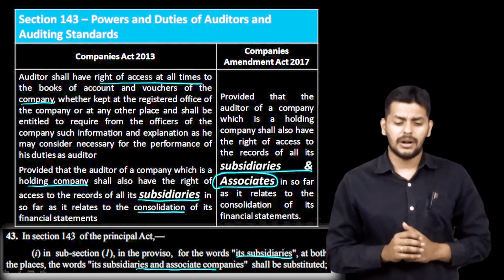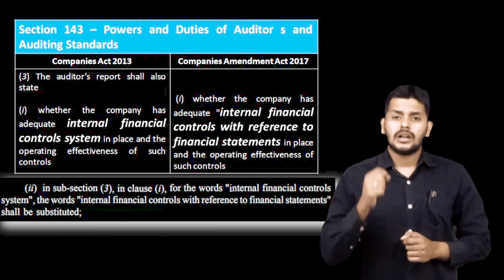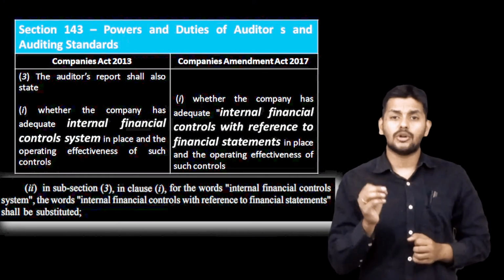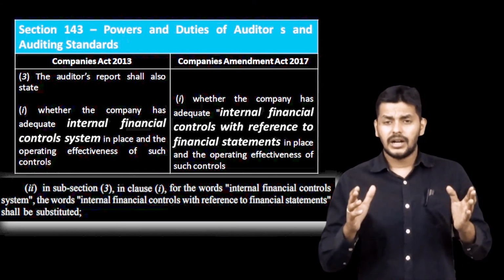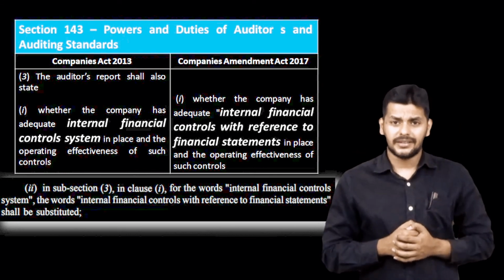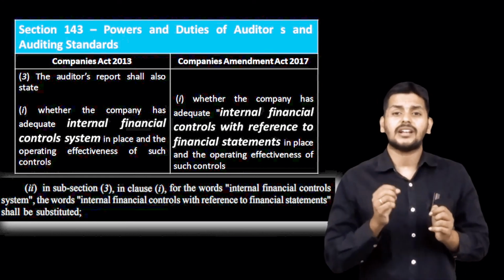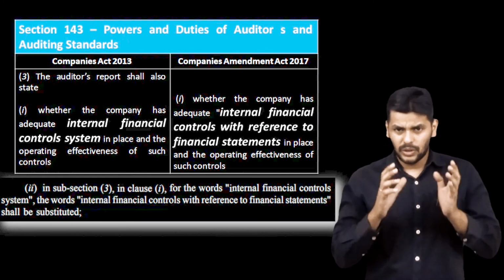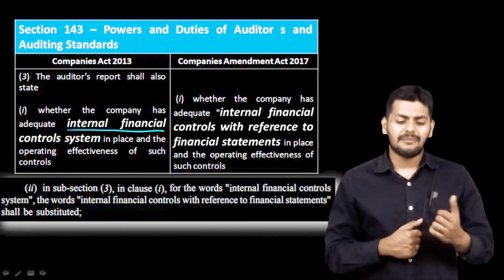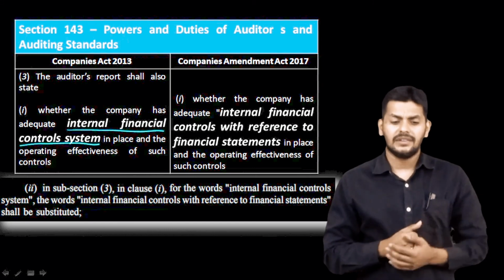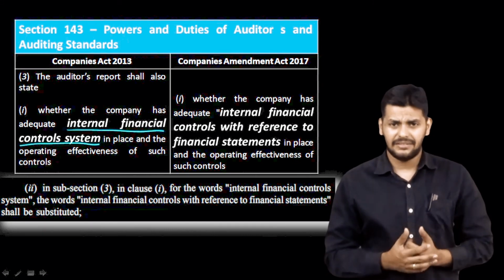Moving up next, we are talking about the change in 143 subsection 3. Now 143 subsection 3 is the report on assertions given by the auditor, where he is giving the report on assertions. You have almost 10 points there. In the 9th point, we are talking about the internal financial controls system. This is the wording used. If you look at point I, it talks about whether the company has adequate IFC, that is internal financial control system, in place, and whether they are operating effectively.